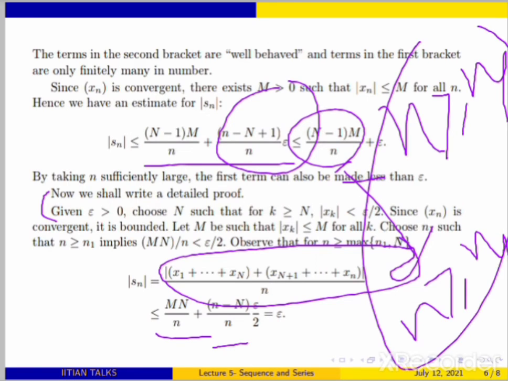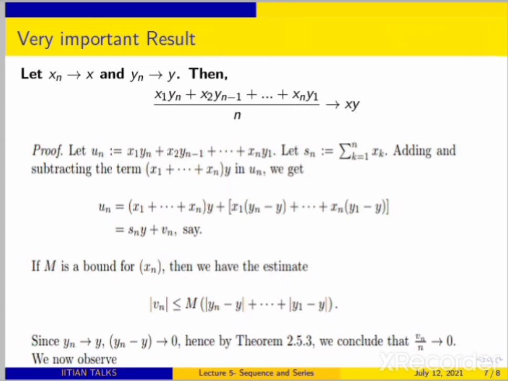because 1 by n also converges to 0, to make it less than epsilon. And then you merge them both and take the maximum of those. Then you take this epsilon, basically here it is epsilon by 2, so to merge them both you will get an epsilon. It's a very easy proof, but I have given you the idea. You have to use the convergence of 1 by n, xn, and the triangle inequality, and the whole proof is done, right? Fine.